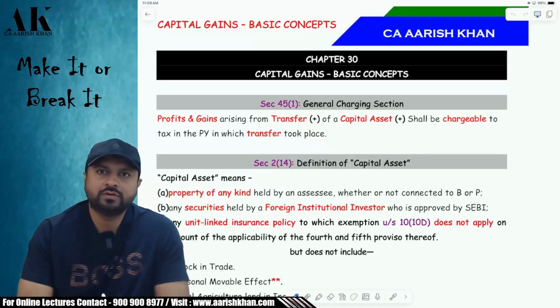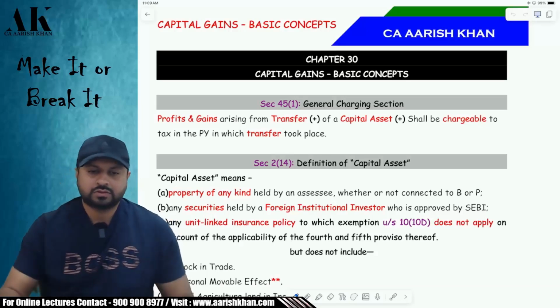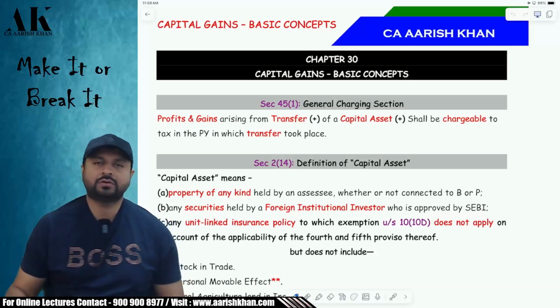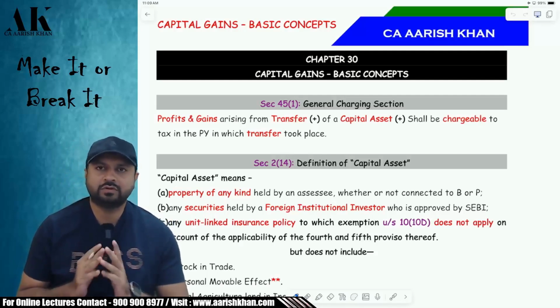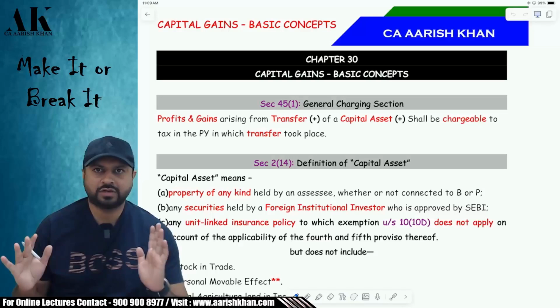So today we are going to start with our revision of another very important topic, and that is capital gains. In capital gains we have to do discussions from section 45 to section 55, and we are going to do the discussion in full English, 100% English.